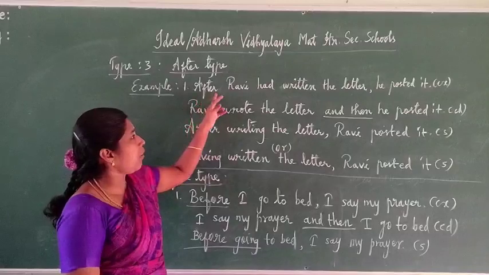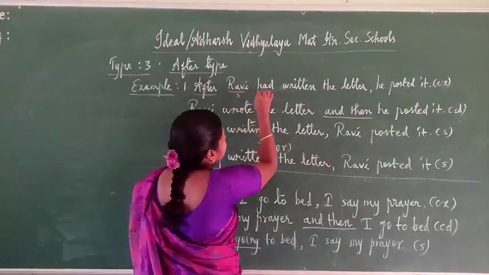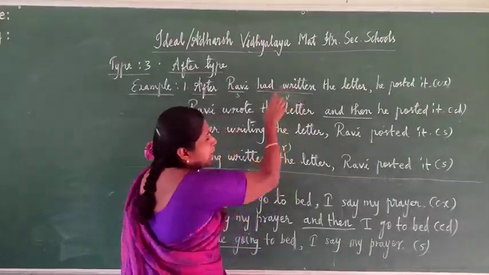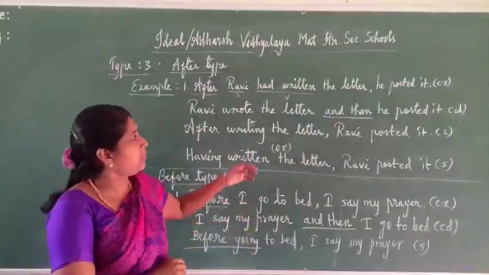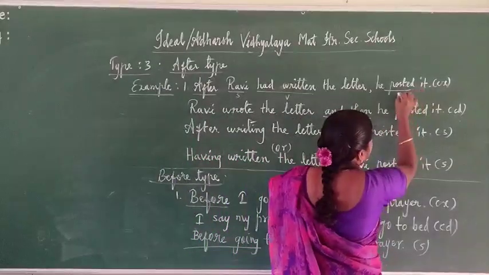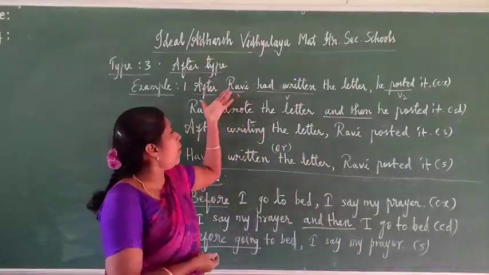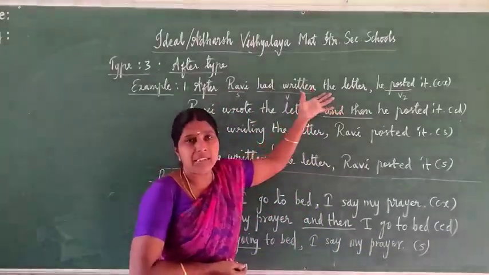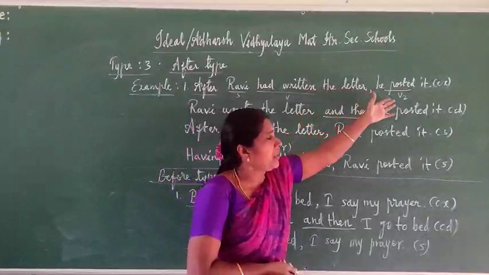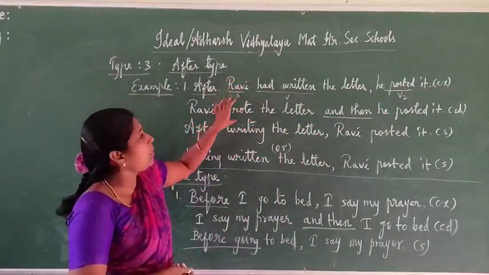See this here: after, then here Ravi is the subject, had written is the verb. Had written, what tense? Past perfect tense. Had written the letter, he posted it. Here in the main clause he posted is past tense, verb 2. So after Ravi had written the letter is the subordinate clause, and he posted it is the main clause. So here we are changing into a compound sentence.